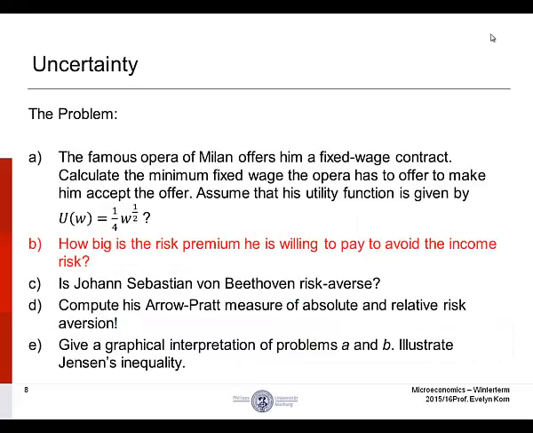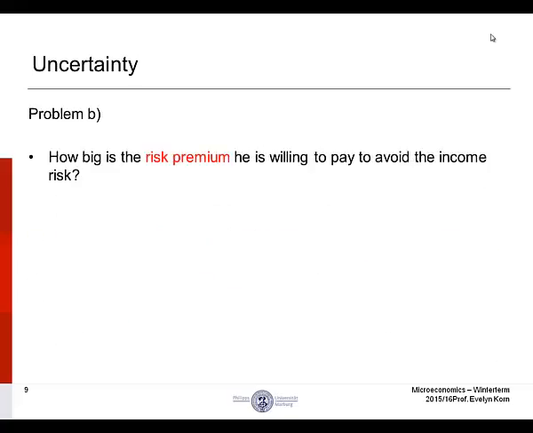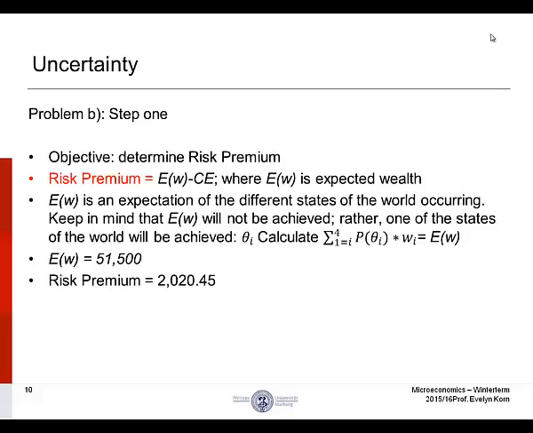Now we are on problem B. How big is the risk premium he is willing to pay to avoid the income risk? Problem B, step 1. Objective. Determine the risk premium. Risk premium is equal to the expected wealth minus the certainty equivalent. Expected wealth is an expectation of the different states of the world occurring.